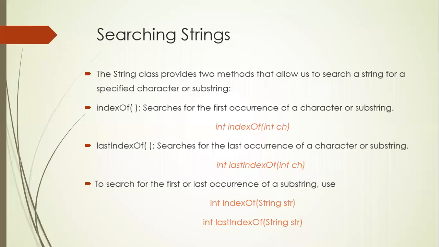What is the index of T now? Can you confirm in the chat box? What is the index value of T? Very good. D4, it is the correct answer, 4. 0, 1, 2, 3, 4. So the indexOf method will return you the location of a particular character. Right? What is the lastIndexOf method?